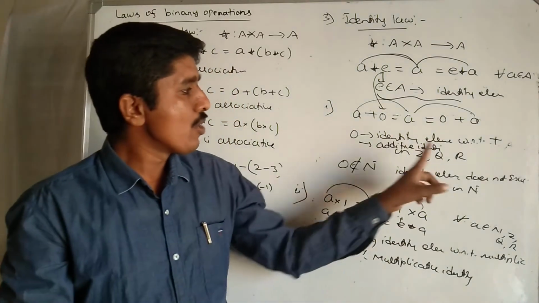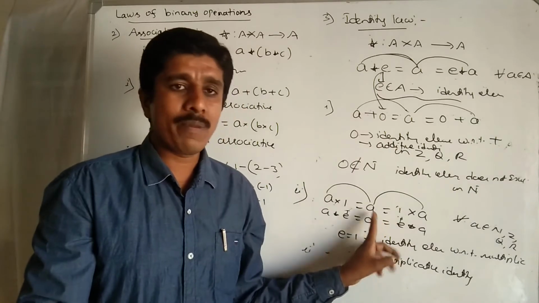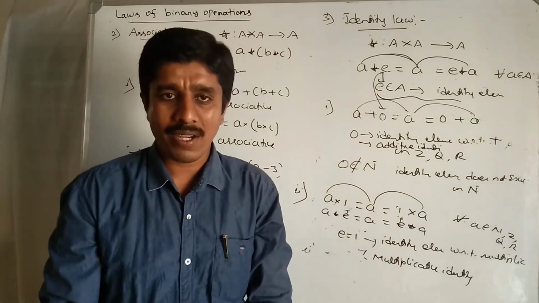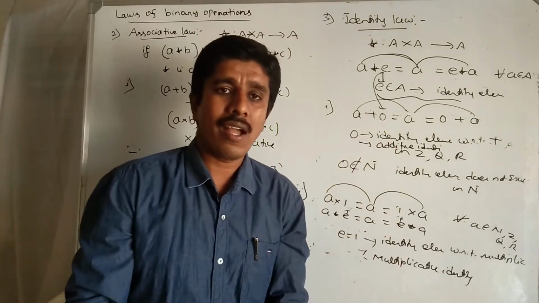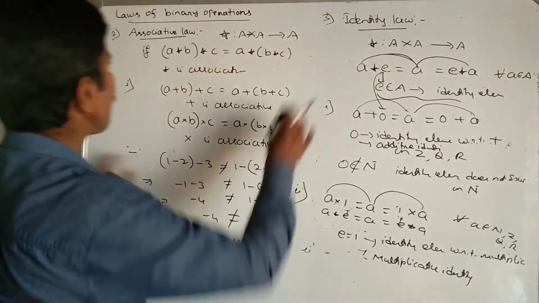Very important one. With respect to addition, 0 is called the identity element. With respect to multiplication, 1 is called the identity element. Sir, what about with respect to subtraction and division? Let us see.